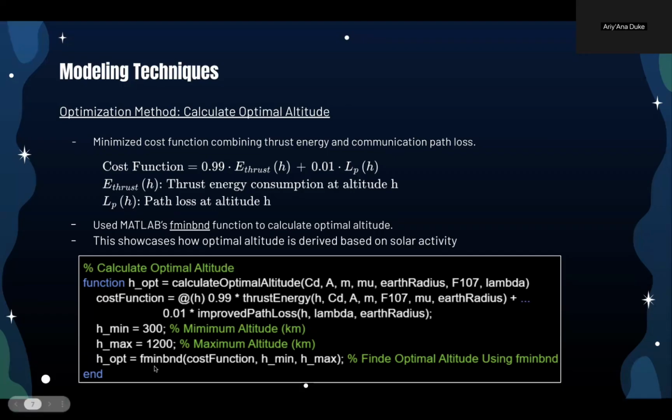We use this MATLAB function, fminbnd, to minimize this cost function and calculate the optimal altitude, where the optimization is performed between h_min, 300 kilometers, and h_max, 1200 kilometers. The calculate optimal altitude function is shown here. The whole MATLAB code is shown here, where this function dynamically adjusts the altitude to minimize the combined cost.